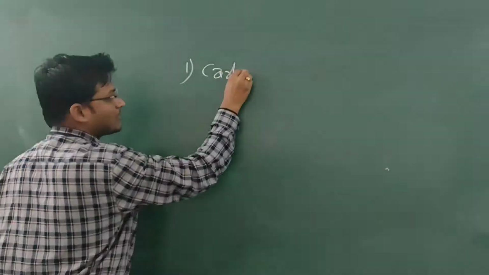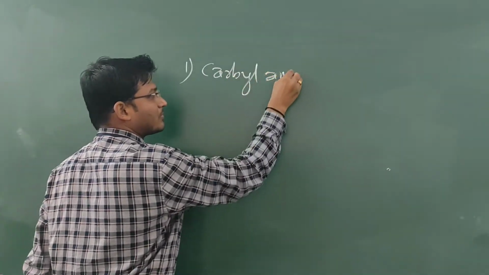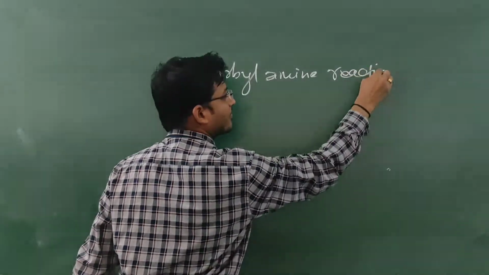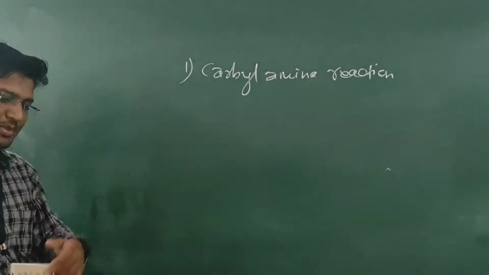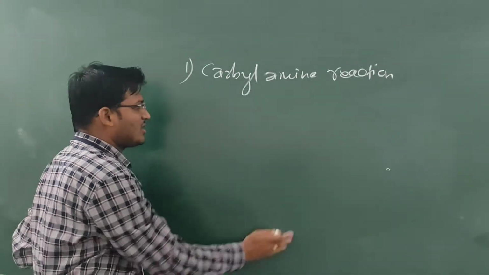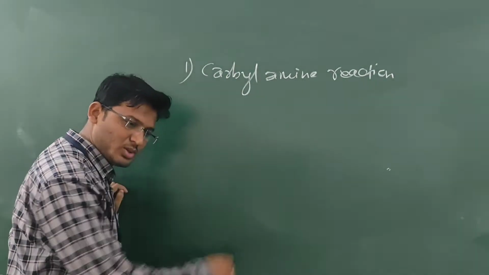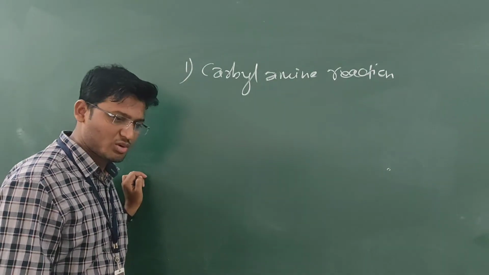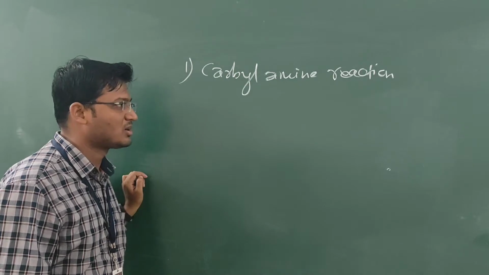Carbylamine reaction. This reaction is used as the distinguishing test for primary amines.